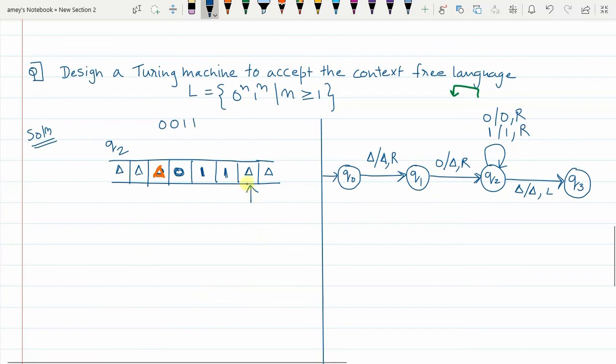So when delta is encountered, delta will be replaced with itself and the pointer will move one place to the left. So far it was moving to the right. Now it will move one place to the left. And which state will I go to? I will go to Q3 state.